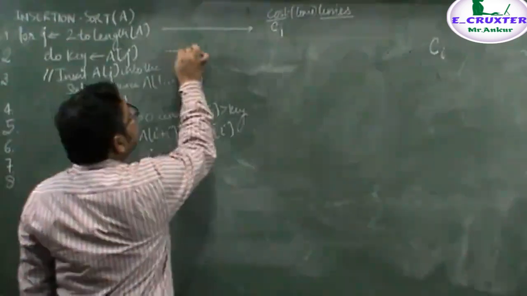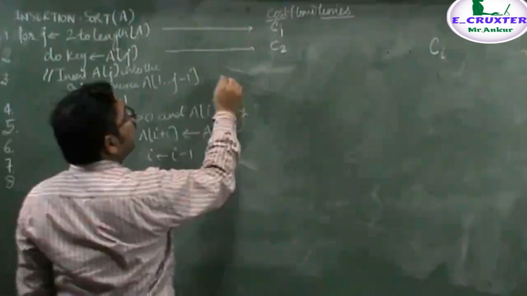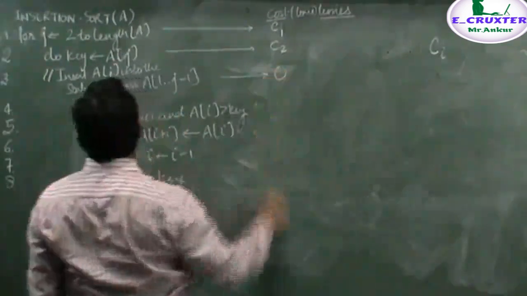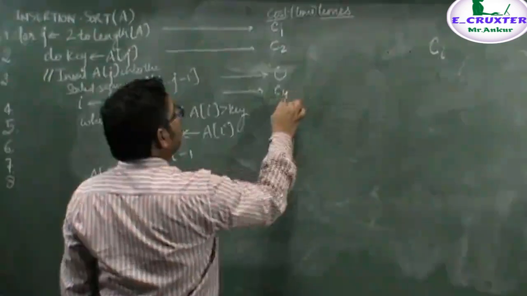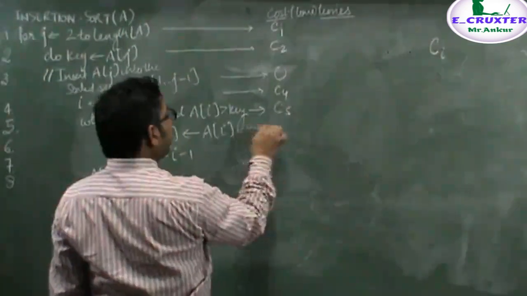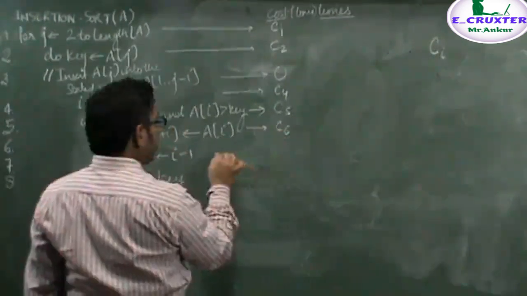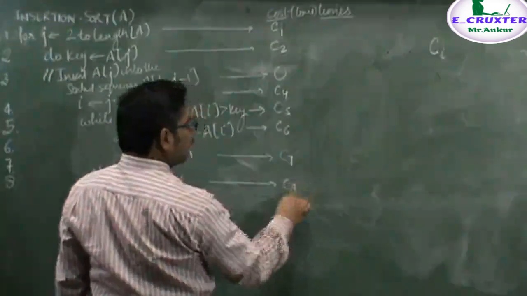Similarly, the second instruction, let's say, takes cost C2. The third is a comment, hence no time will be there. The fourth statement will execute in C4 time. The fifth will execute in C5 time. The sixth will execute in C6 time. And this will execute in C7 time. And this will execute in C8.